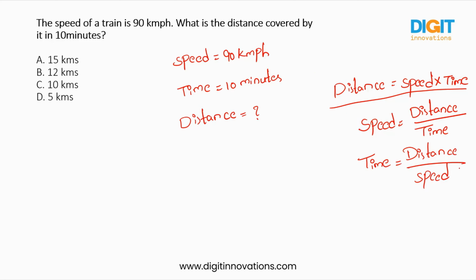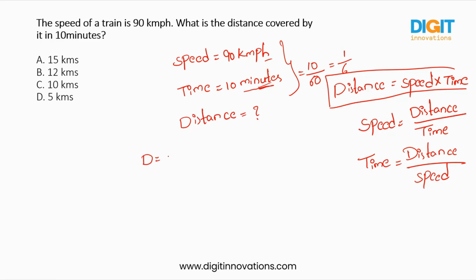Okay. So before putting these values in the formula, let us see whether the units are compatible with each other or not. Speed is in 90 kilometers per hour. Time is in 10 minutes. Are the units compatible with each other? No. So now we need to convert these minutes into hours. So you have to divide by 60. So 10 minutes out of 60 minutes will be 1 by 6. Now the units are compatible with each other.